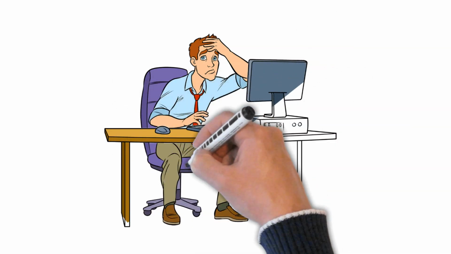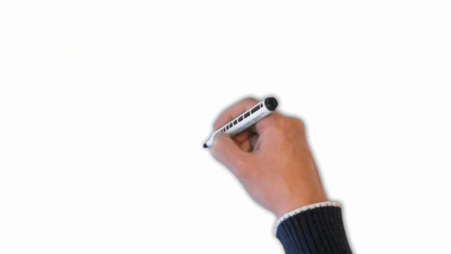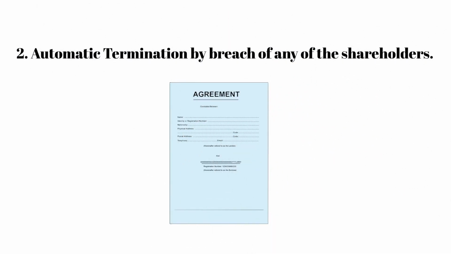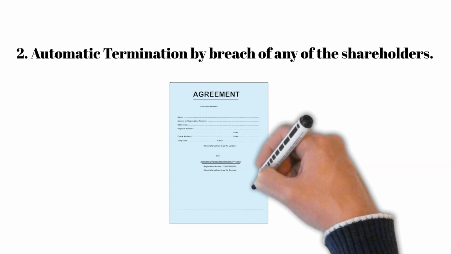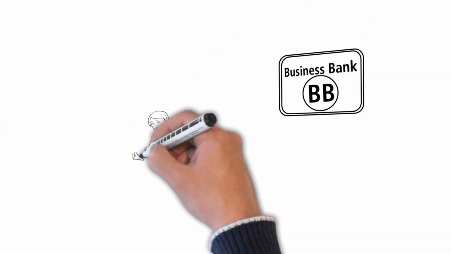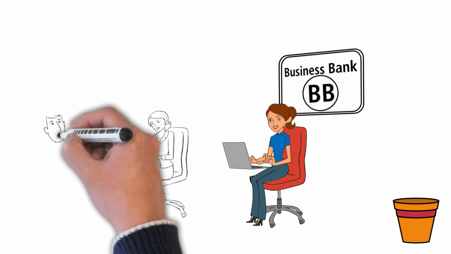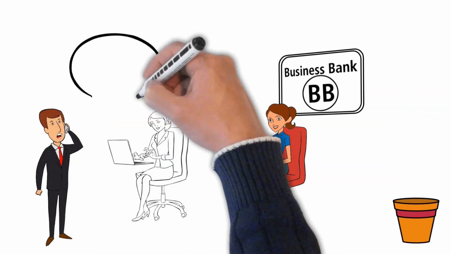In a well-drafted shareholders agreement, these provisions should be included. Secondly, the shareholders agreement may automatically be terminated if there has been a breach in the agreement by any of the shareholders. When this occurs, the shareholders agreement will be terminated unless there are clauses in the agreement that set out some form of mediation. Thirdly, a shareholders agreement can be terminated if one of the shareholders wants to leave the company. In this case, there will be certain provisions in the shareholders agreement to map out what should happen in this